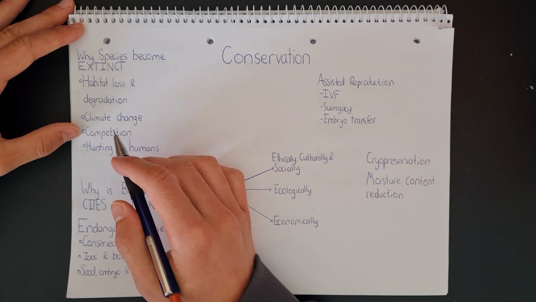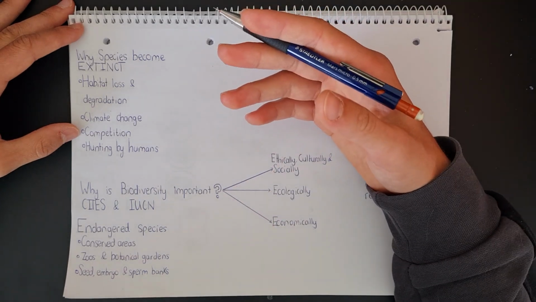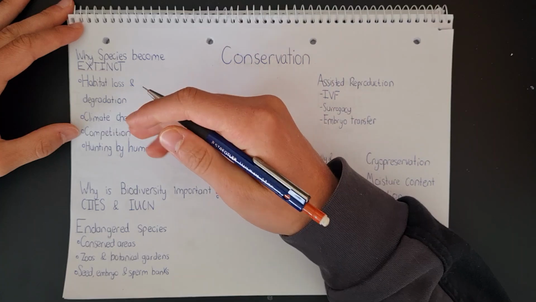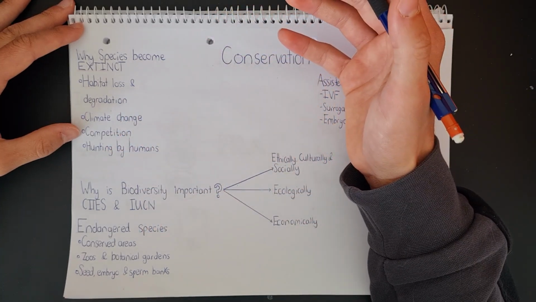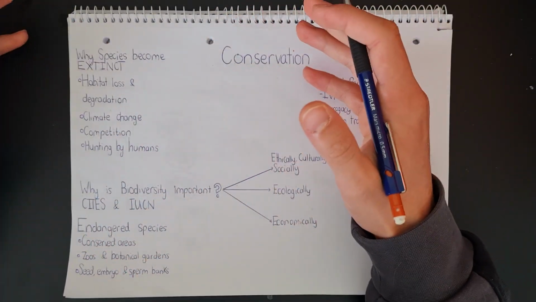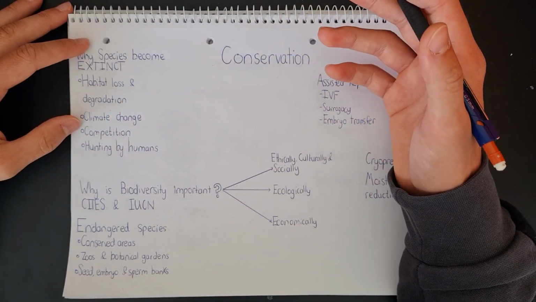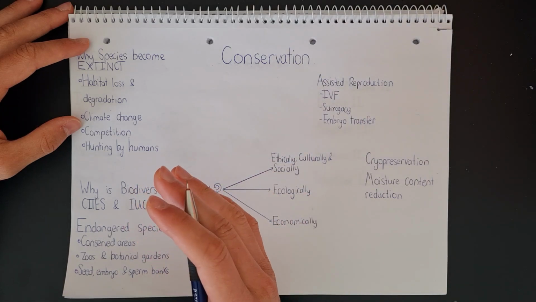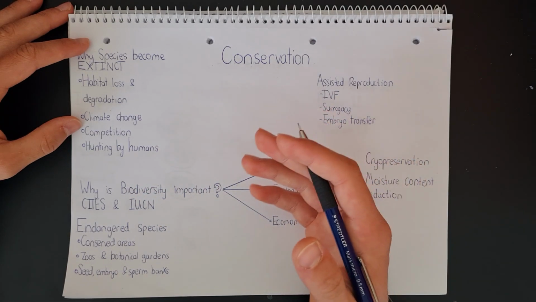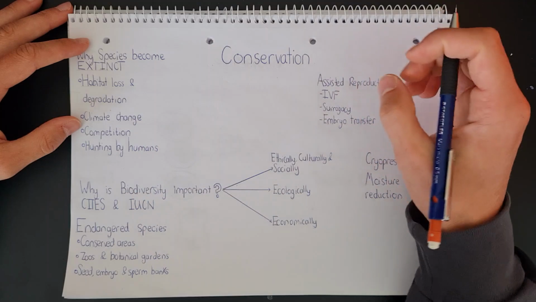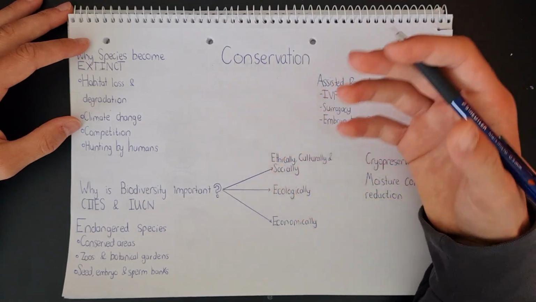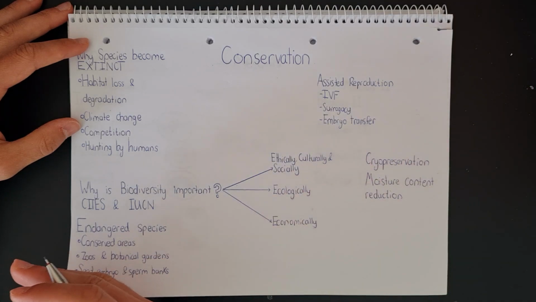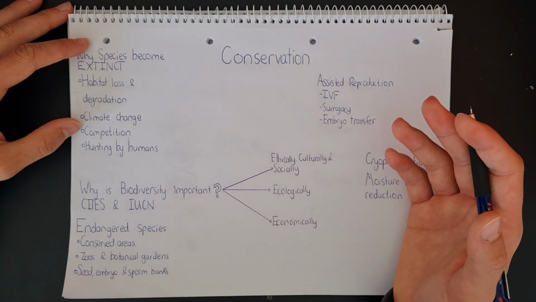We then have competition. So, as the human population is now more than 8 billion people, we're having to build more and more houses. And as we extend our cities and our towns into wild areas, there is less space where wild animals can live. And so there is more competition between each species for food. And this competition will lead to extinction of the weaker individuals, of the weaker species.